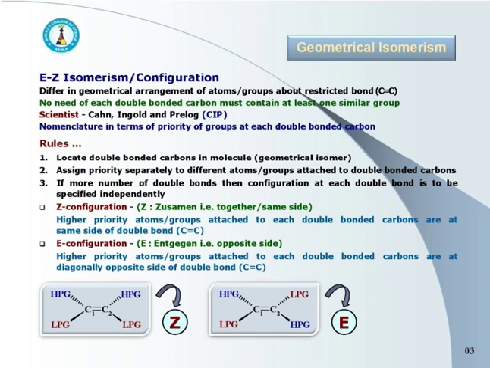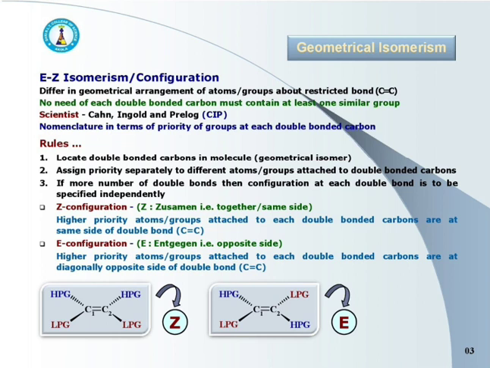Whereas the configuration in which higher priority groups on each double bonded carbon atom are on diagonally opposite sides of the double bond is called E configuration.